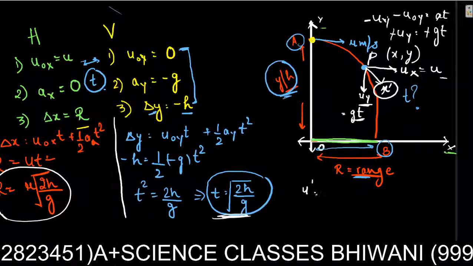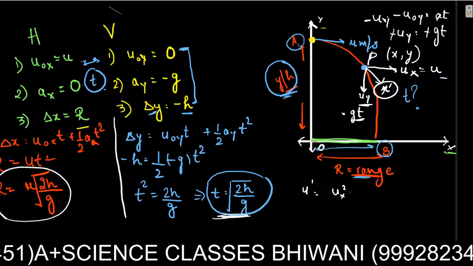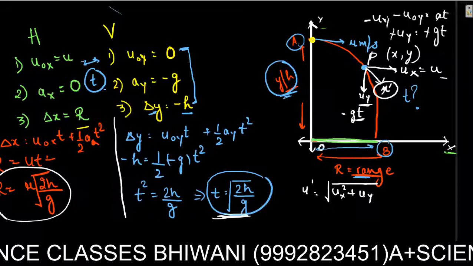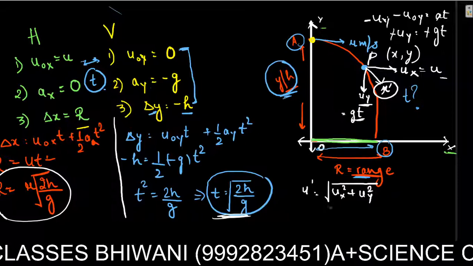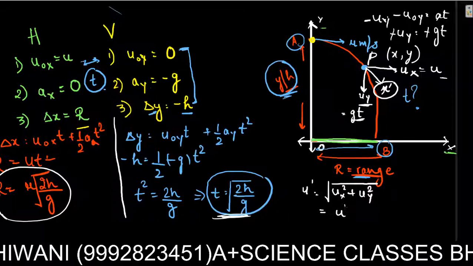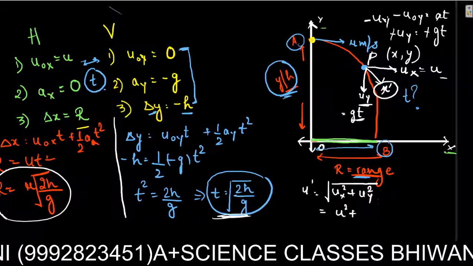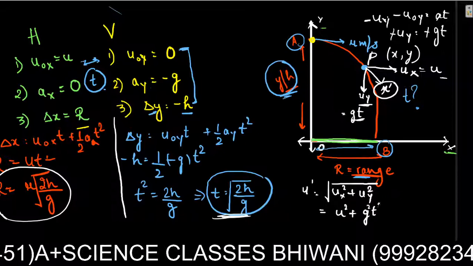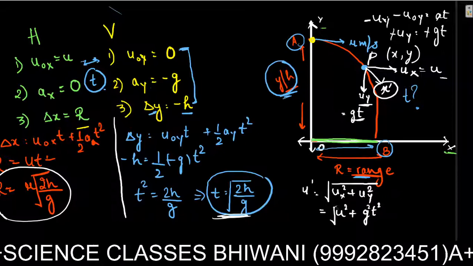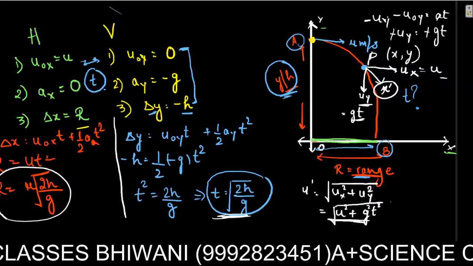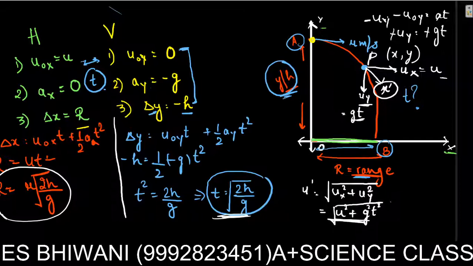So what will be u dash? u dash will be equal to the square root of ux square plus uy square. What is ux square? It's u square, and I just found out uy, that is gt, so its square is g square t square. So it's the instantaneous velocity in the variables we know at the starting.